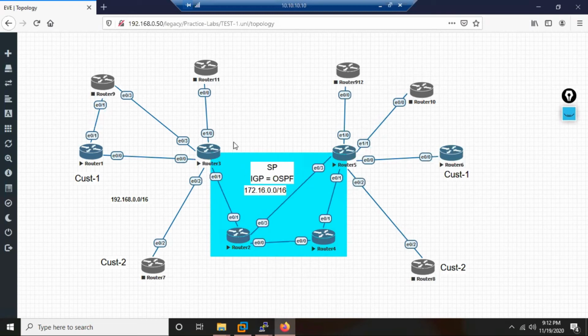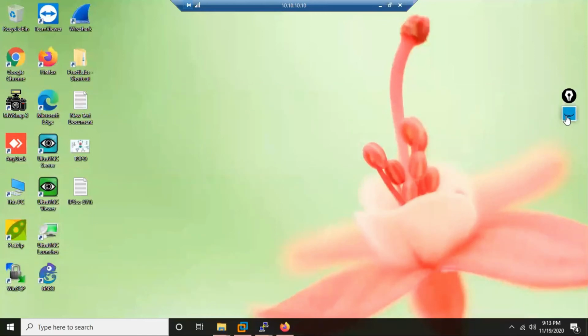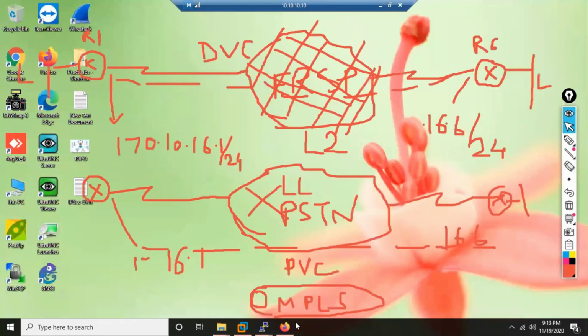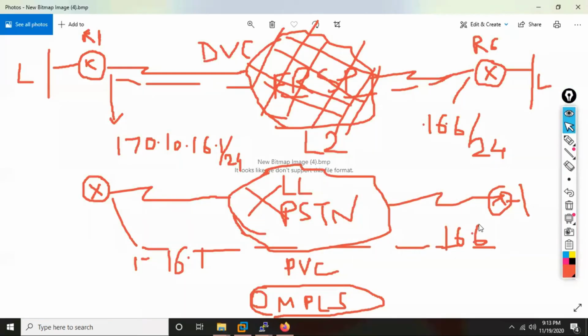Now, without paying extra, the service provider says, okay, this is what is there. And in MPLS also, the service provider will tell the customer, hey customer, listen, this service you have taken from us,